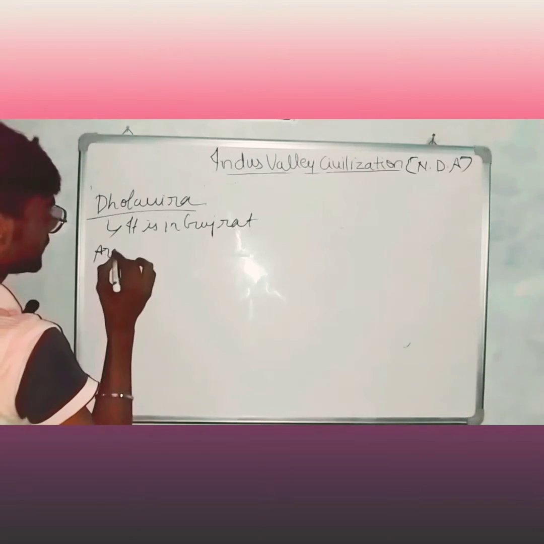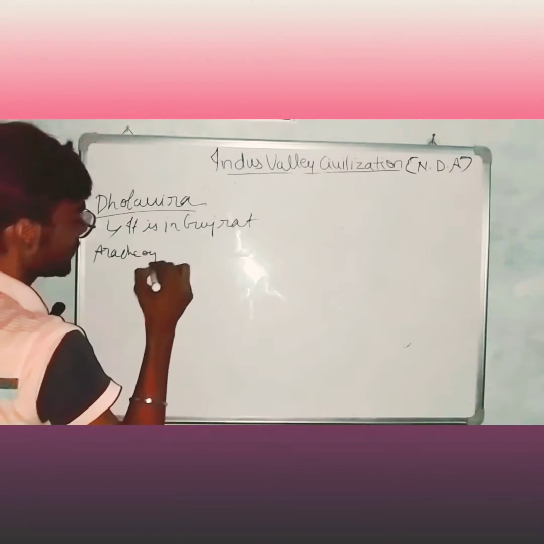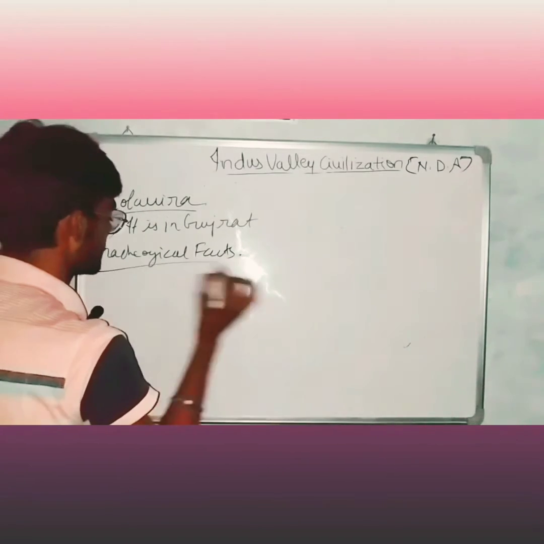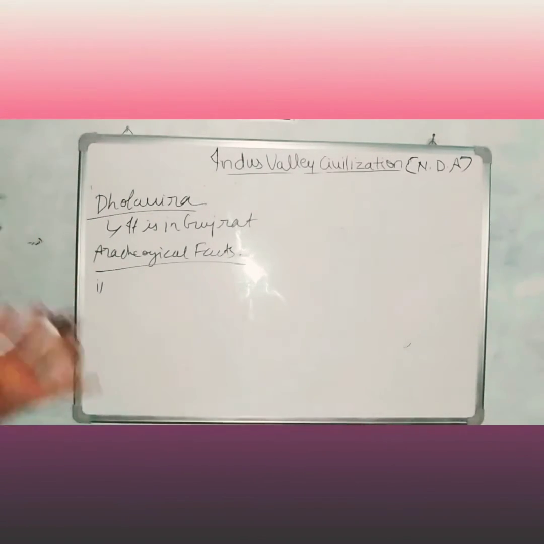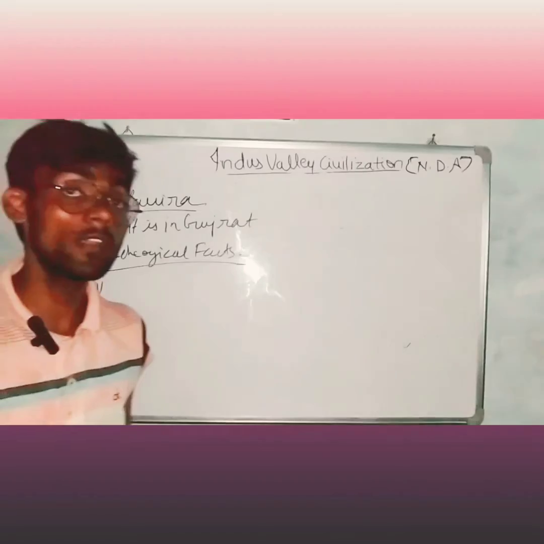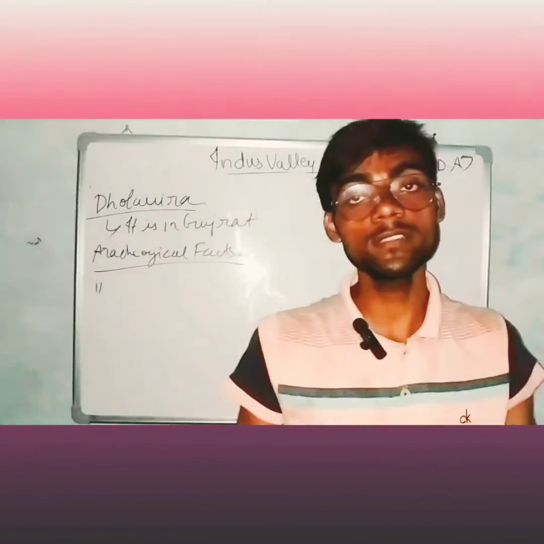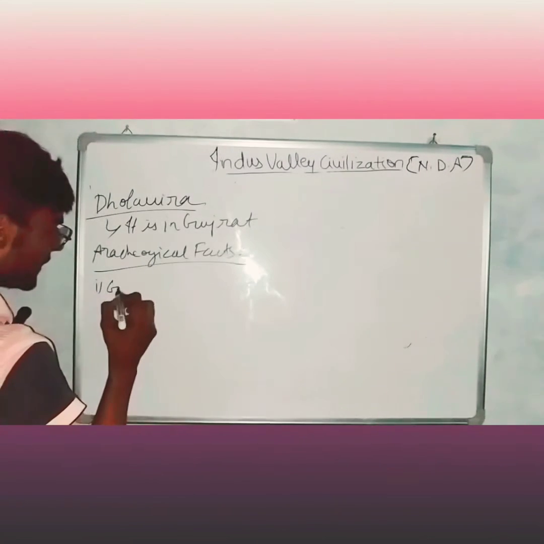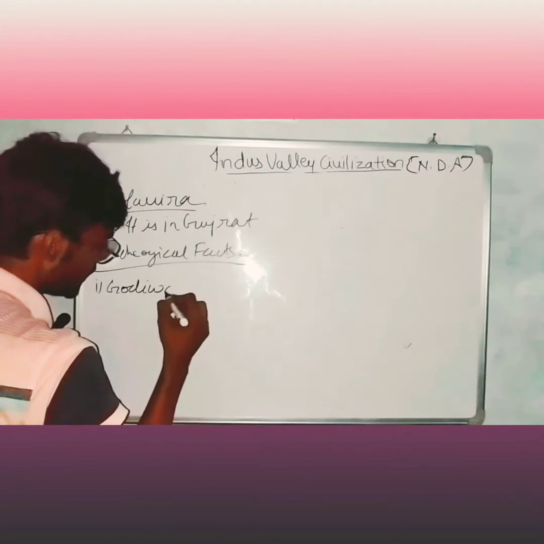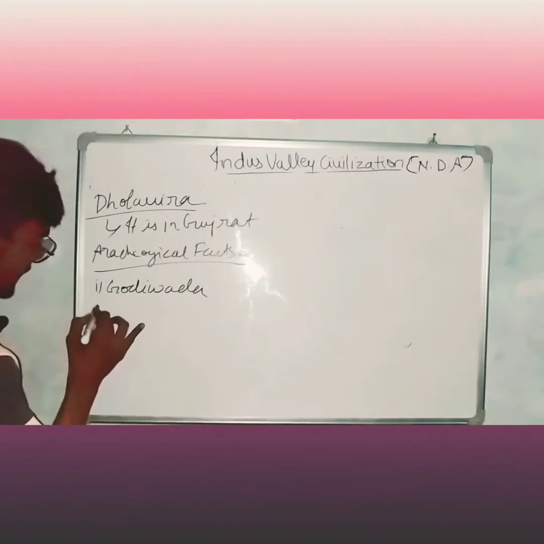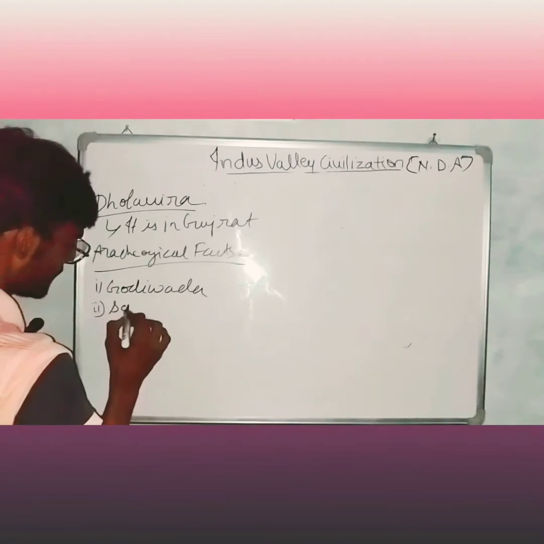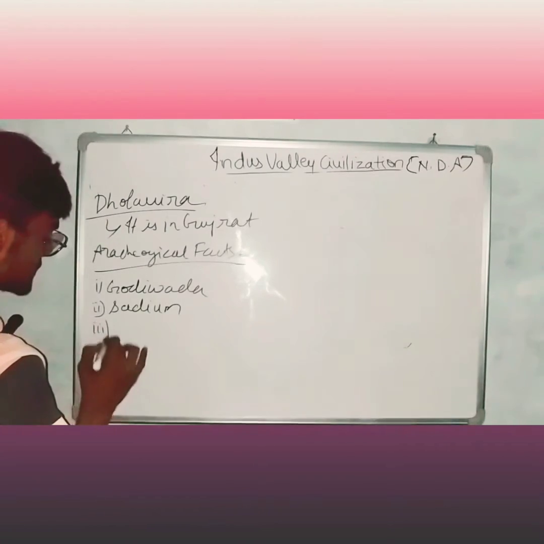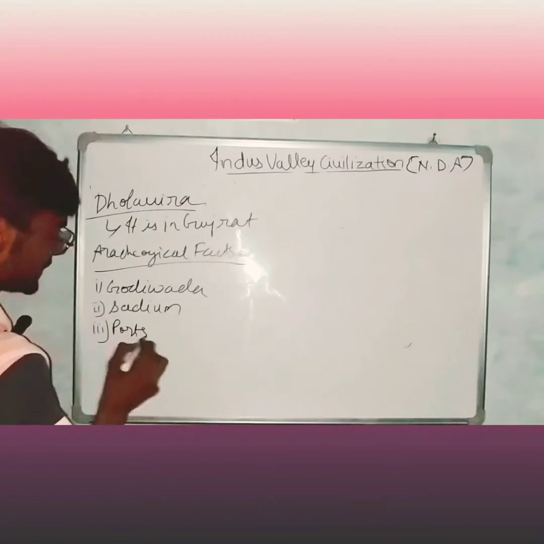Archaeological facts are: Godiwada, it means where the ship station is, stadium, ports, these are there.